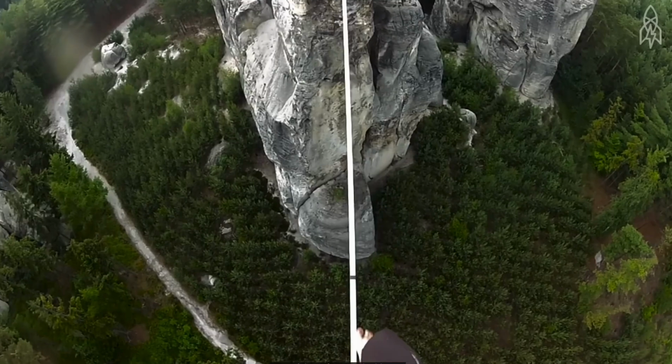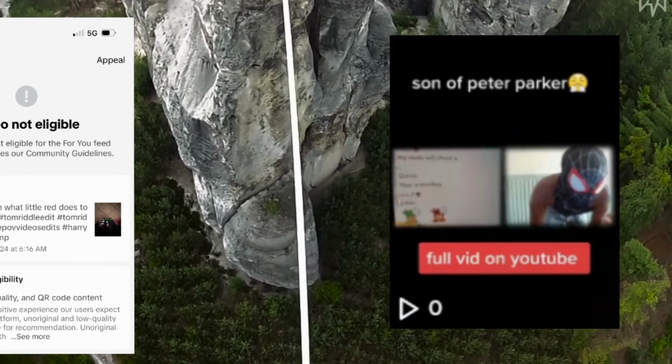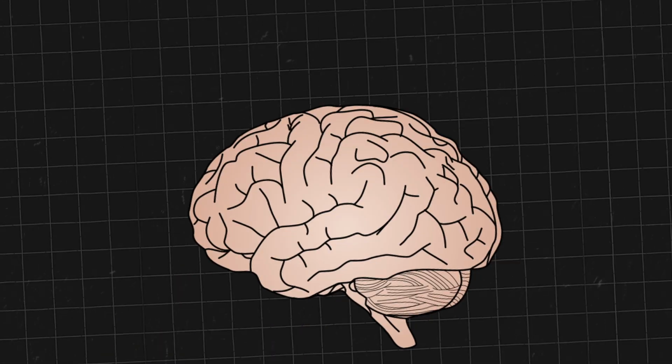Virality on TikTok is a thin line between getting a strike for unoriginal content and getting 0 views for a super boring video. In the first part, I'm going to explain how to make sure that you never get one of these again. And in the second part, I'm gonna show you the secret to going viral every time.